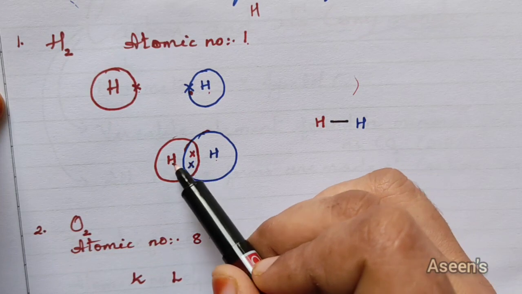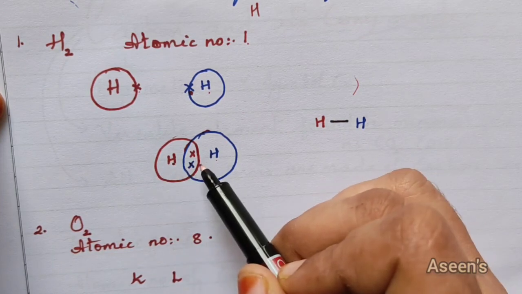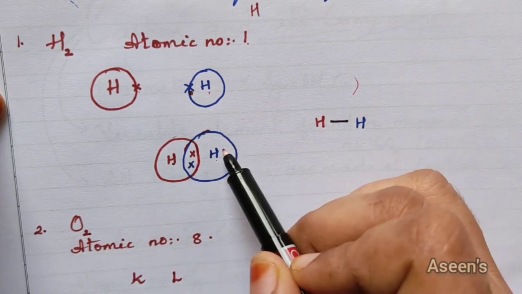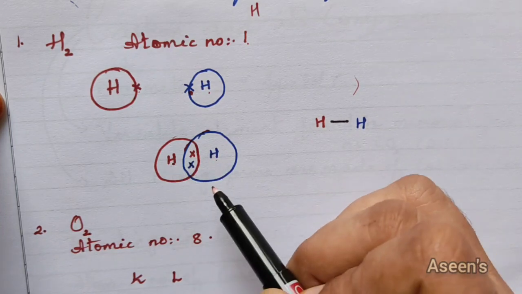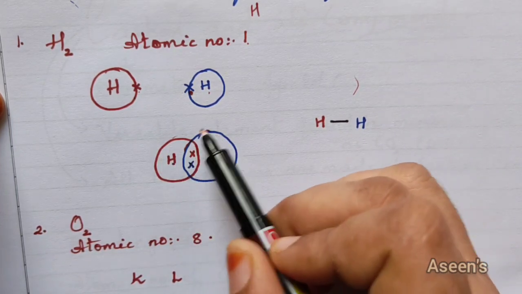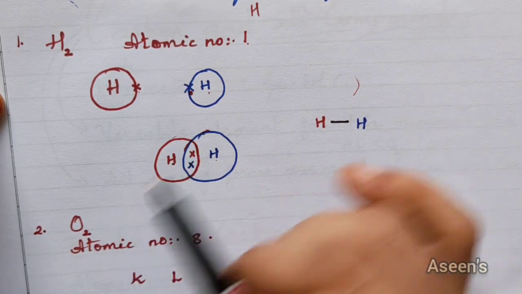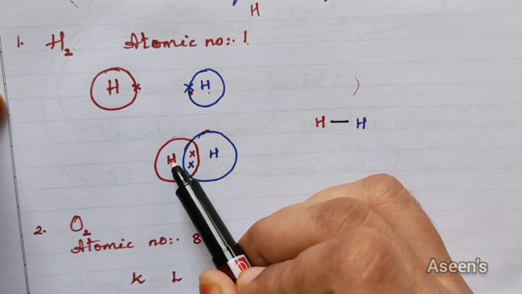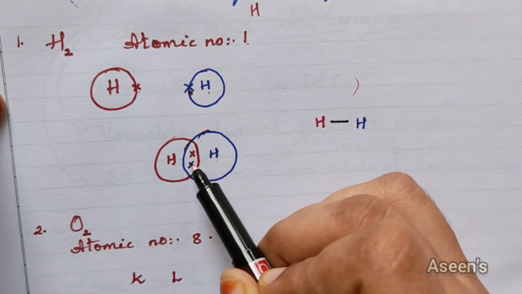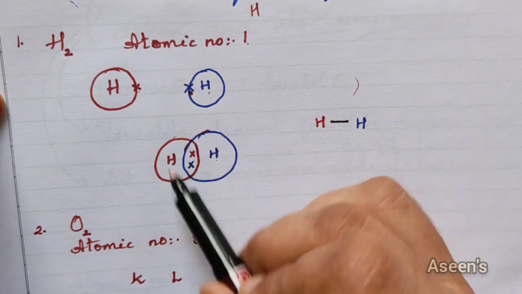So somehow they are not giving the electrons completely. This hydrogen has not given this completely. This hydrogen has not given this completely. But they are sharing. Somehow they are satisfied now and they are stable. So now this hydrogen has 2 electrons and this hydrogen has 2 electrons by sharing.